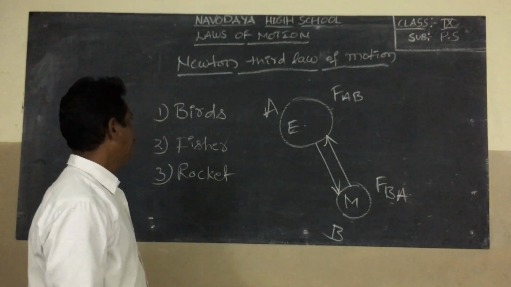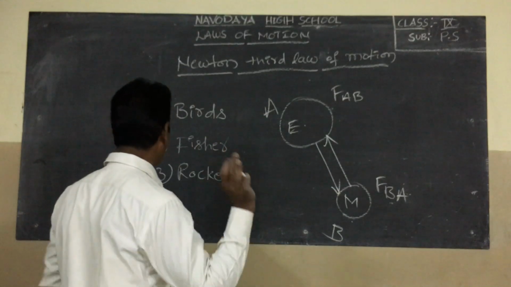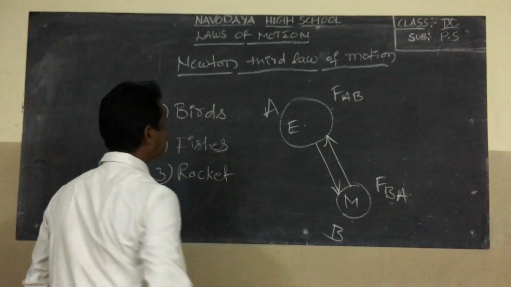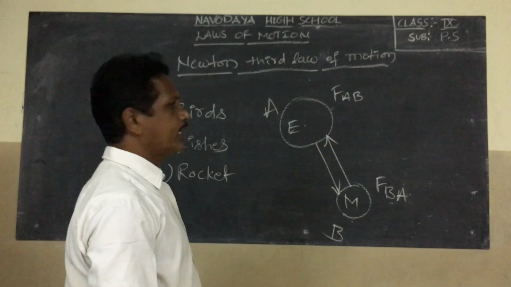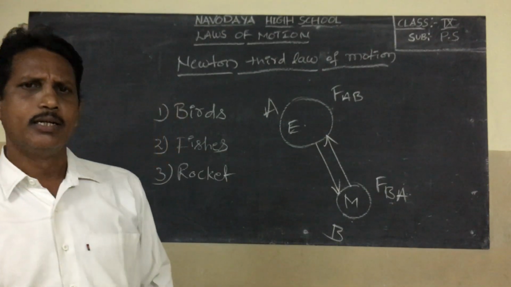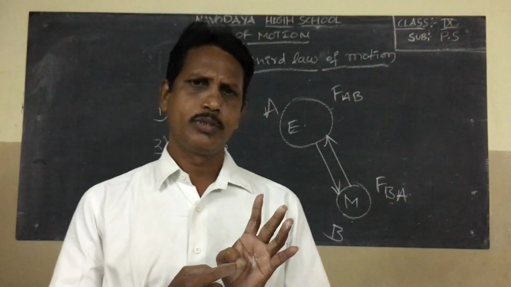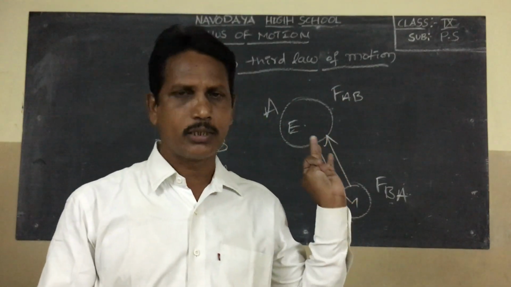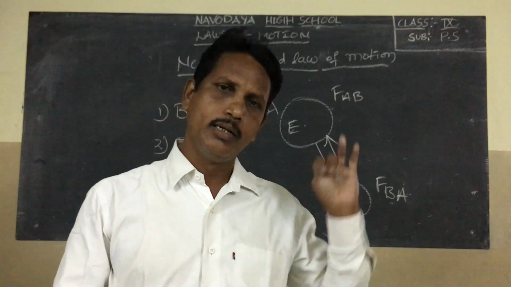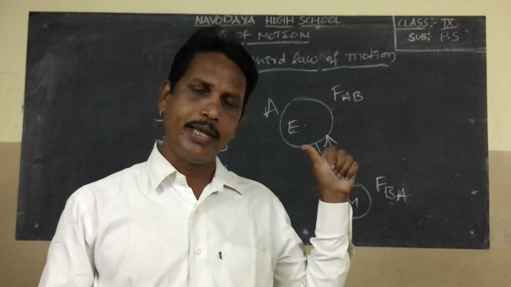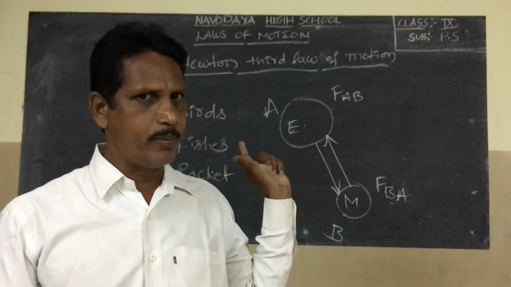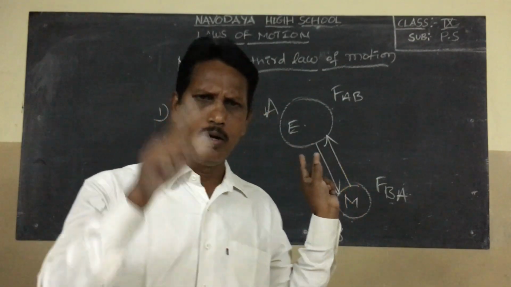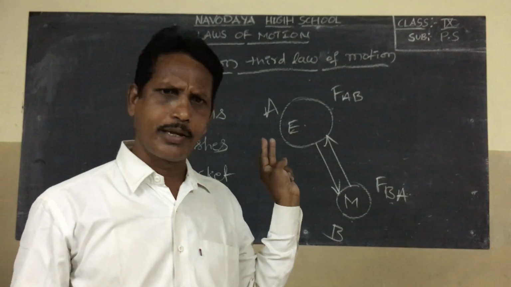This is Newton's third law of motion. Newton's first law of motion, Newton's second law of motion, and this is Newton's third law of motion. And examples: first example, flying birds. Second example, swimming of fishes or swimming of a person. Third example, moving of a rocket.